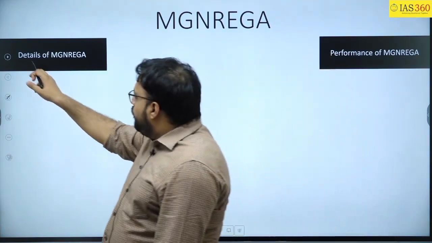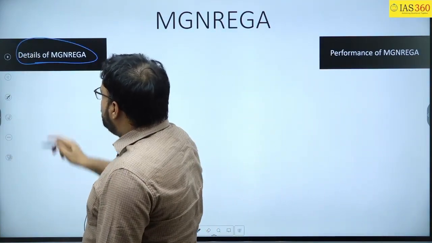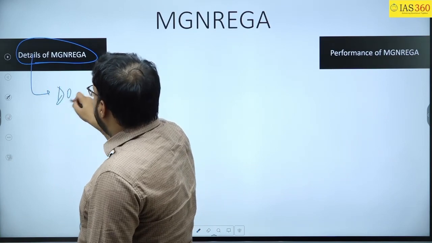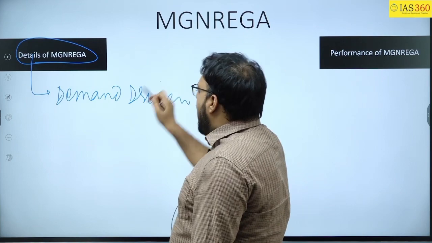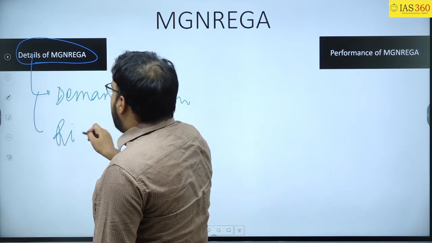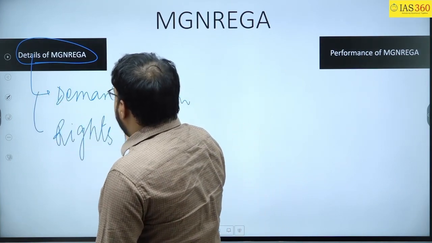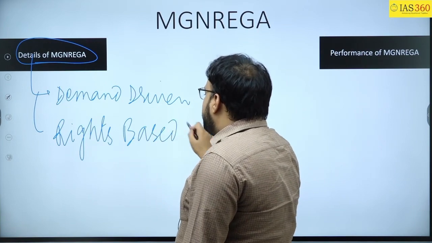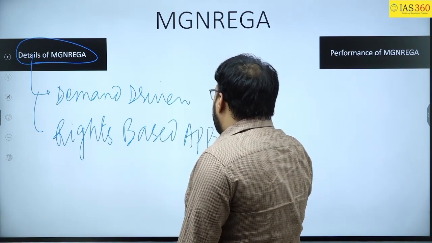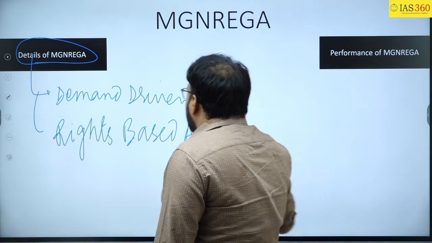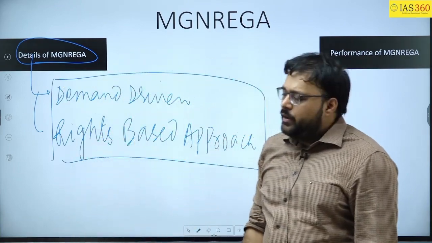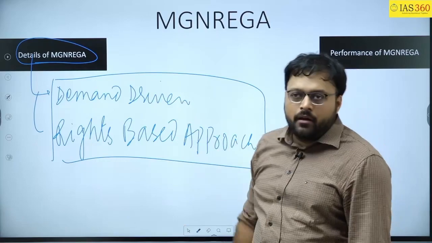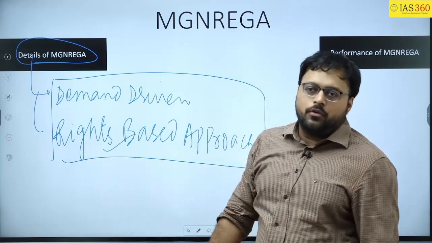So we all know that the MGNREGA is based on the idea of a demand driven and rights based approach. These are the keywords I am telling you; just telling the keywords is my job. So whenever you ask for work, you will get the work because it is demand driven and it is your right to ask for work.